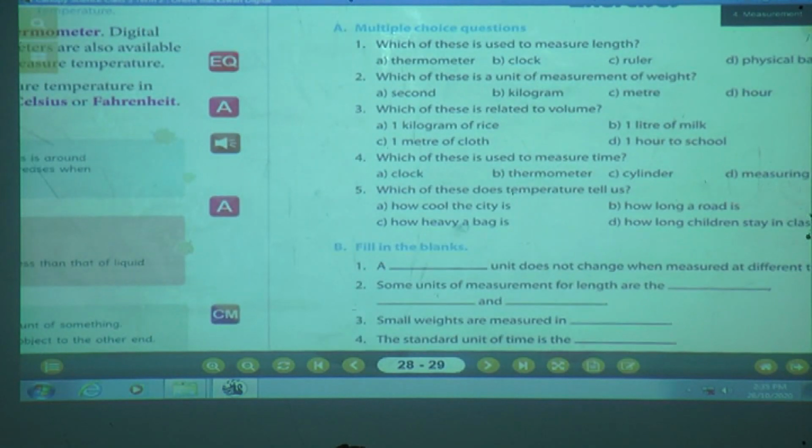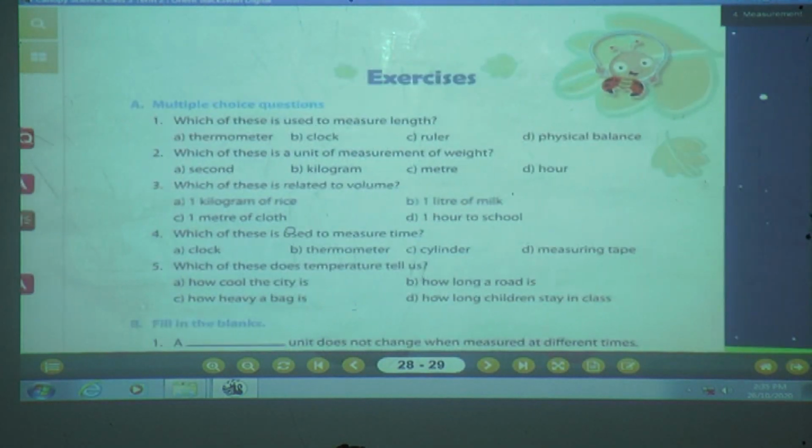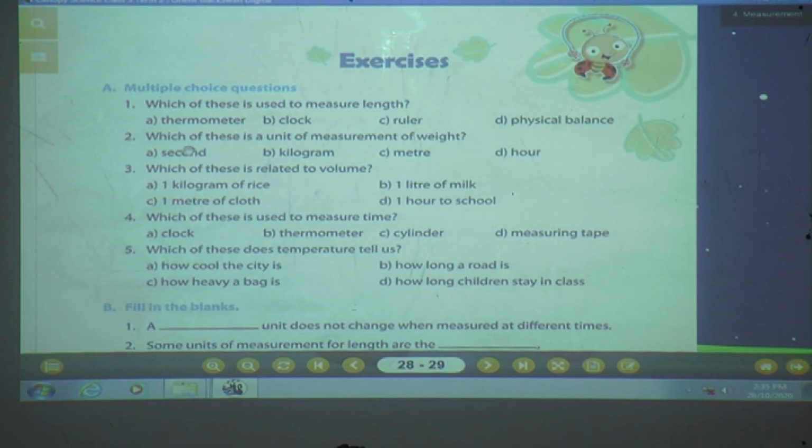Now we will solve our exercise. Now open page number 29. Yes. Now see the first question. A. Multiple choice question. In that first one, which of these is used to measure the length? Yes, tell me. The options are thermometer, clock, ruler and physical balance.